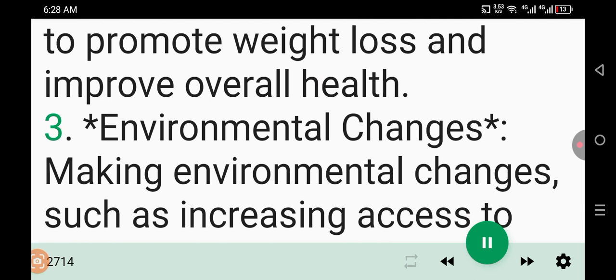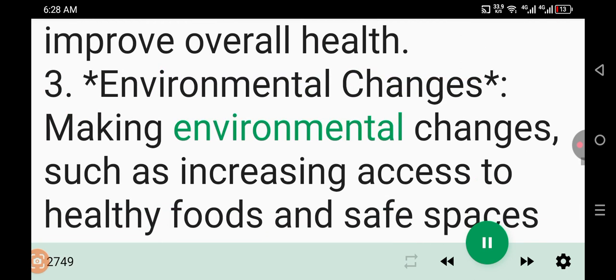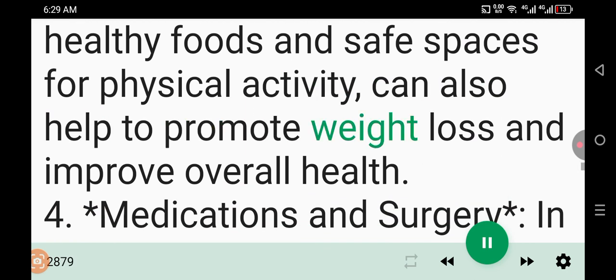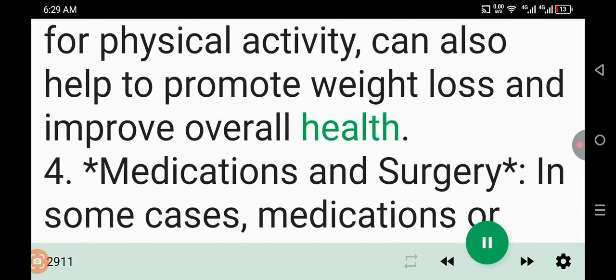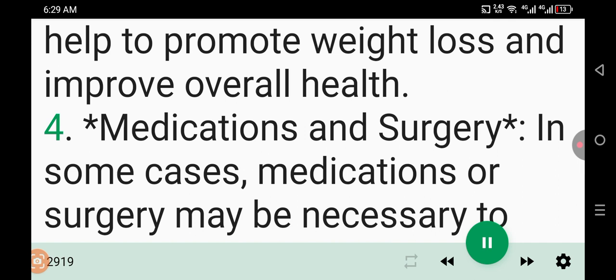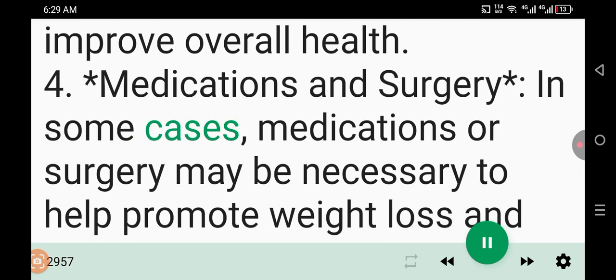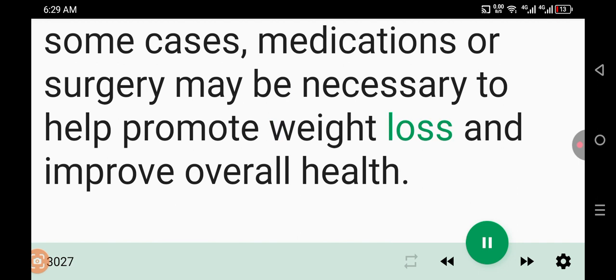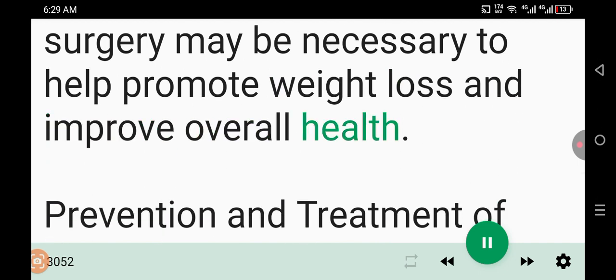3. Environmental changes. Making environmental changes, such as increasing access to healthy foods and safe spaces for physical activity, can also help to promote weight loss and improve overall health. 4. Medications and surgery. In some cases, medications or surgery may be necessary to help promote weight loss and improve overall health.